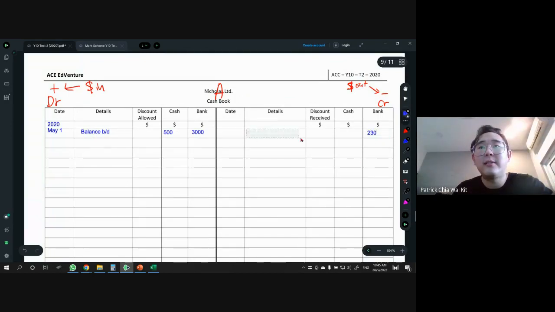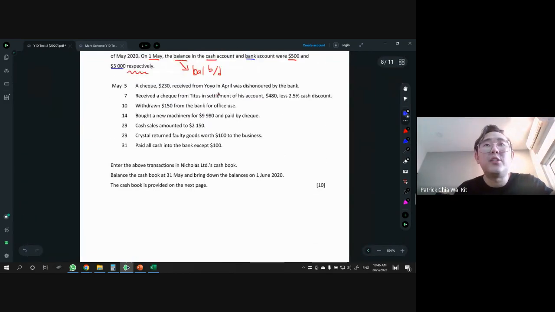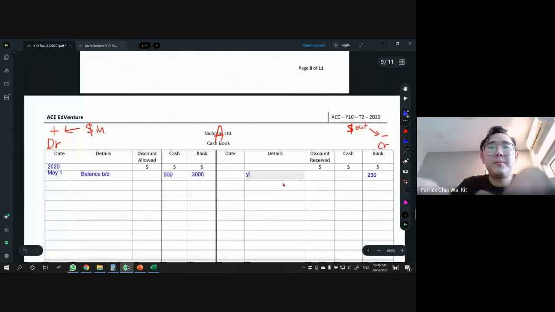So how to write details for the bank? For a dishonored check, you have to write down the name and also the words dishonored check. You cannot just write the name, or just write dishonored check. You must always have whose check it was that was dishonored. So in this case, it's Yo-Yo. Okay, Yo-Yo, and then after that, in brackets, dishonored check.